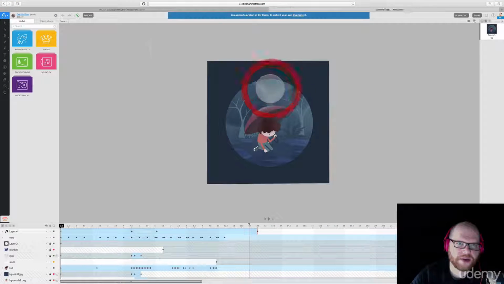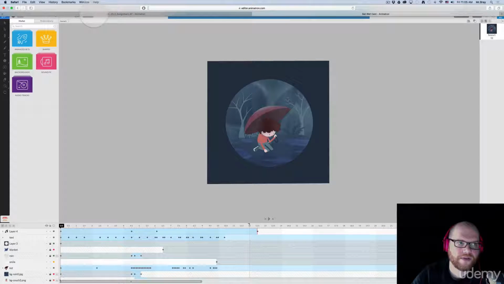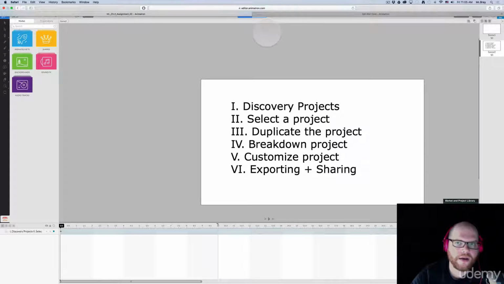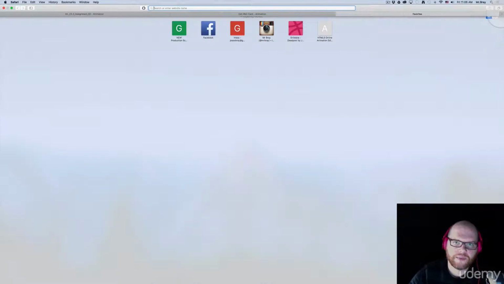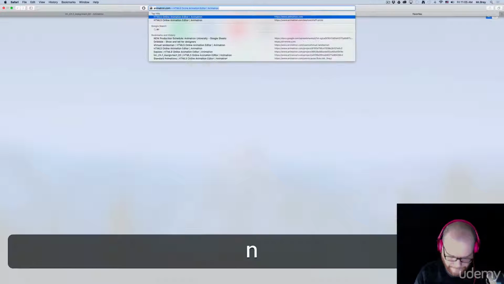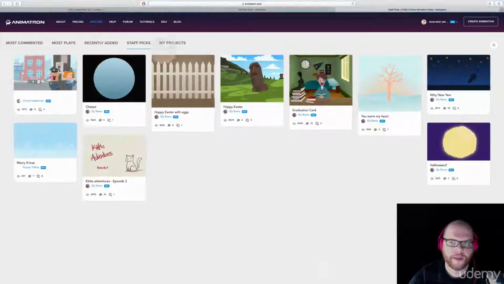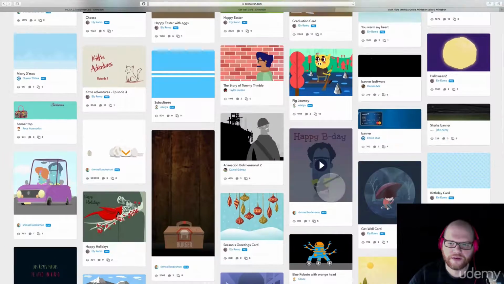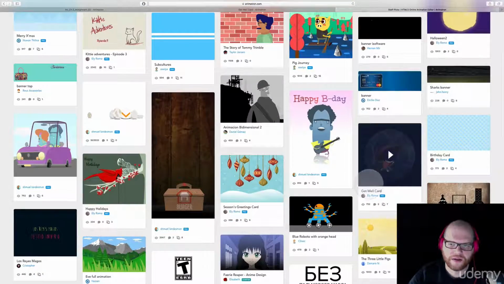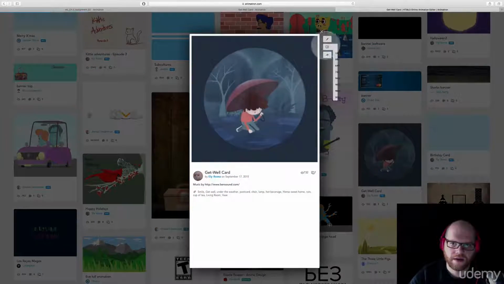Okay, so we're going to leave this page. All right. I selected this one called the Get Well card. Eli, she designed this one and let other people share it. So where did I find this? So let's go back here. Let's just type in Animatron. So Explore. And if we scroll down, we have the Get Well card. So select that one. Go to Edit.